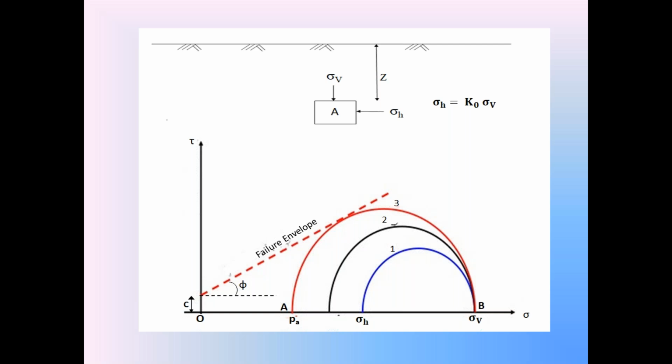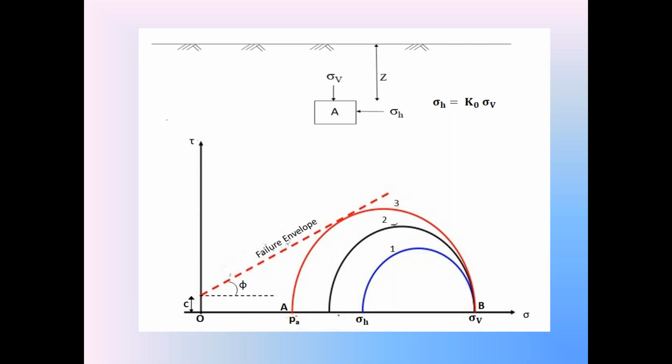The second Mohr stress circle is not the complete active condition. It is only the limited active condition, whereas the third Mohr stress circle is the complete active condition in the cohesive backfill. So we are going to discuss Rankine's active earth pressure theory for the cohesive backfill by considering the third Mohr stress circle.